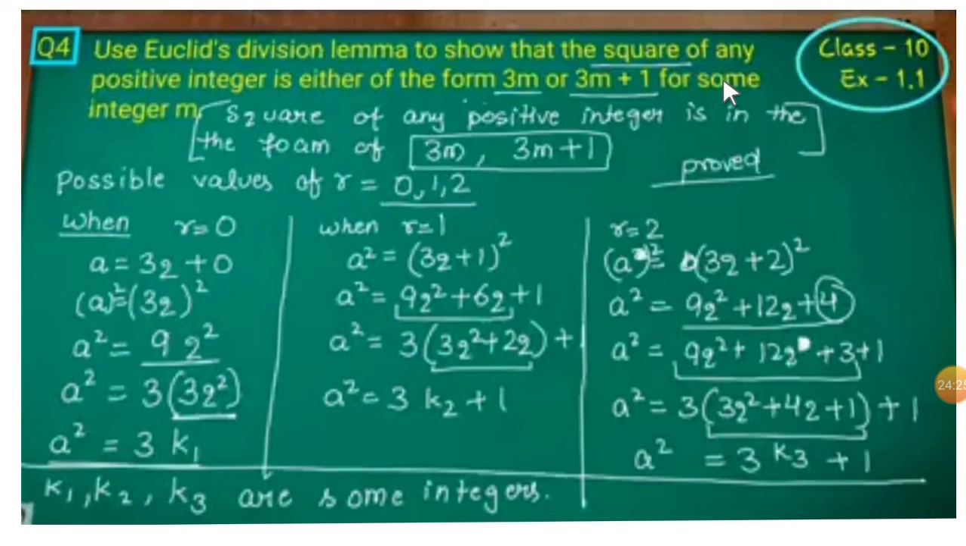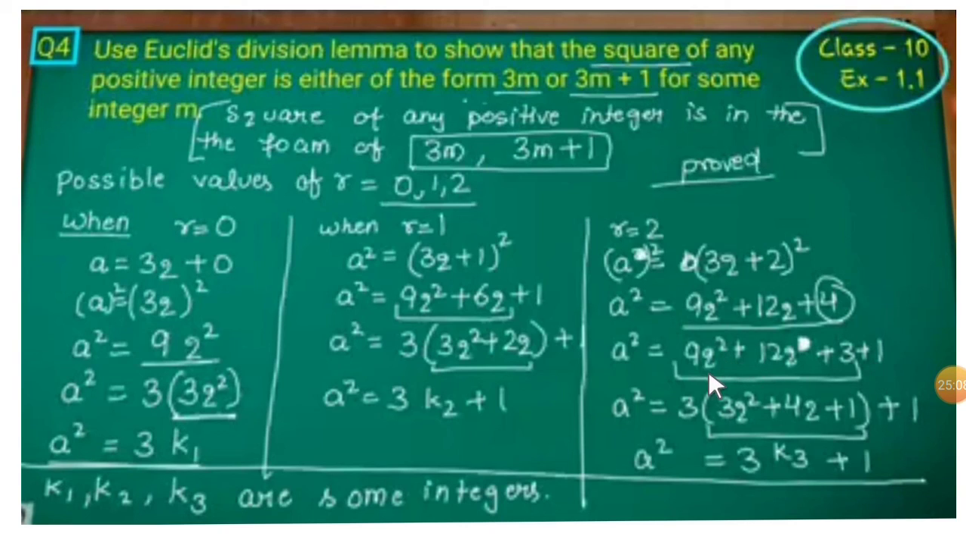Now the third one. r is equal to 2, because 2 is also there. a is equal to 3q plus 2. Here also square on both sides. a square is equal to a plus b whole square: 3q whole square is 9q square, plus 2 into 3 into 2, which is 12q, plus 2 square, which is 4. So a square is equal to 9q square plus 12q plus 4. I will write 4 as 3 plus 1, no difference. Why write 3 plus 1? Because we have to prove this in the form of 3m plus 1.